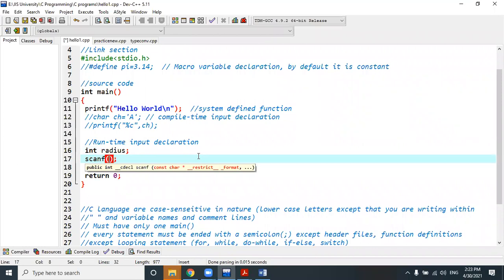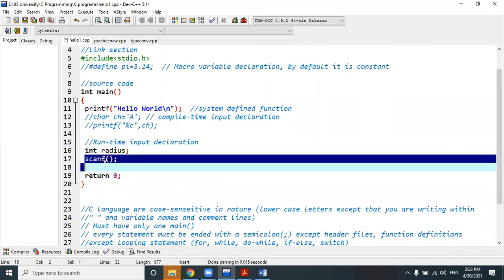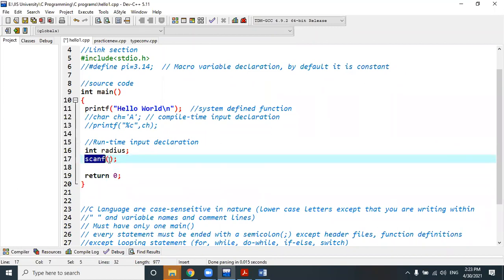Scanf, like a scanner. What is the job of the scanner? Scanner is which type of device? Input device or output device? Tell me. Scanner is which type of device? Input or output? Input device. So that's why the same naming convention has been used here for taking input from the keyboard at runtime or execution time. That's why scanf is used.